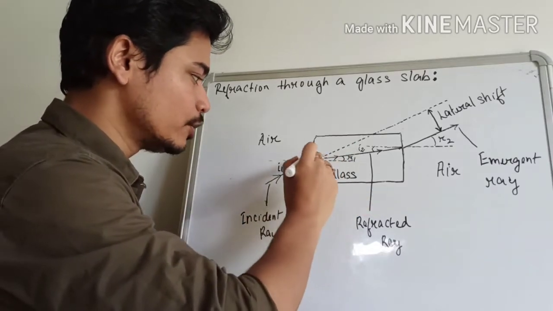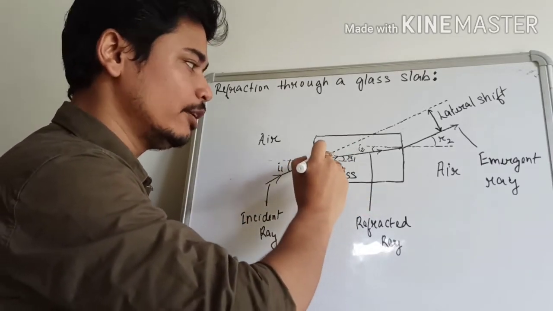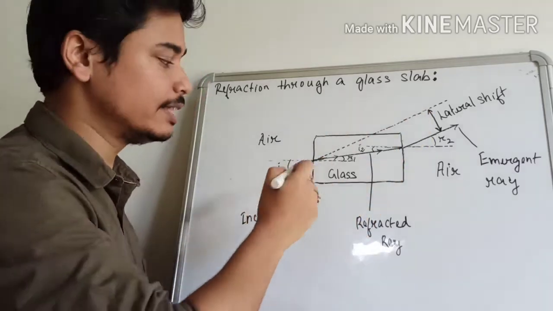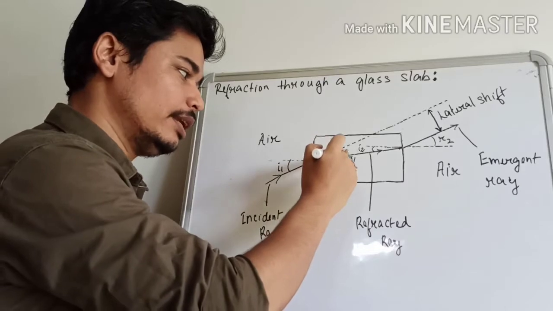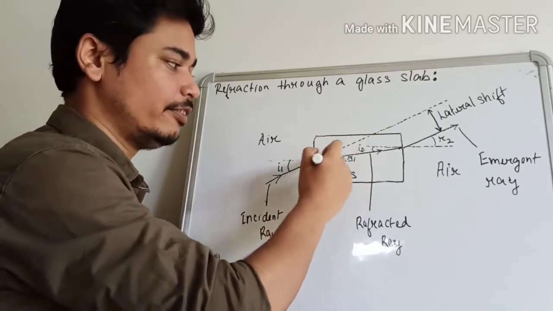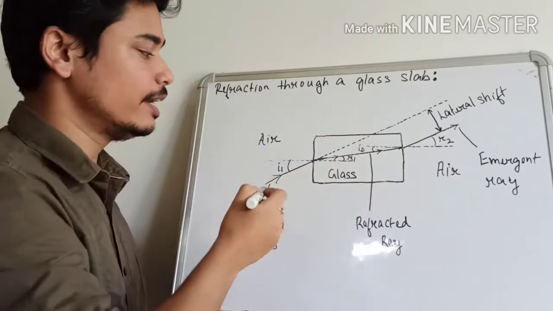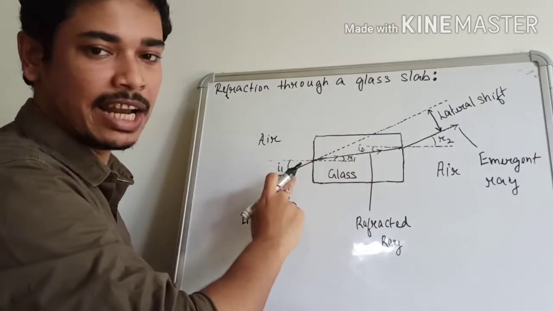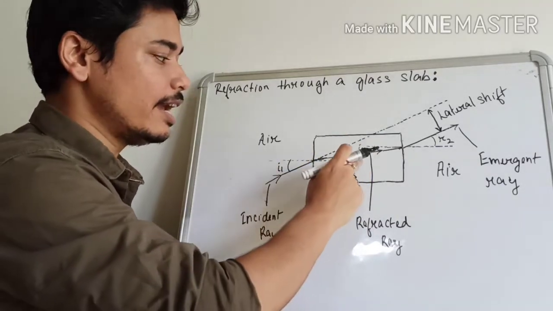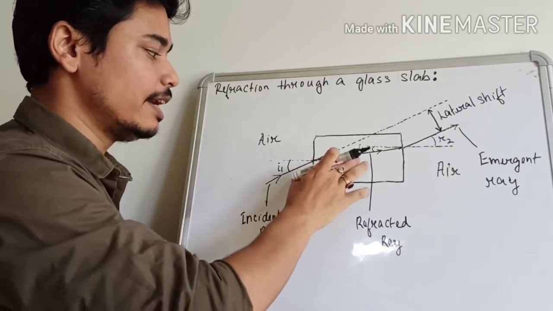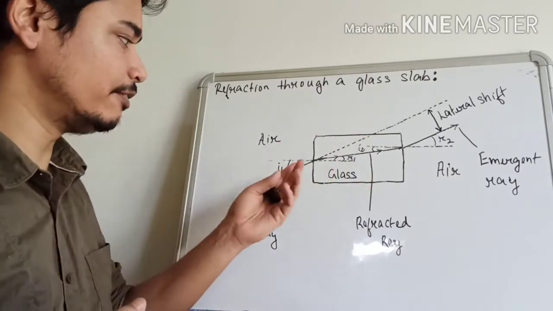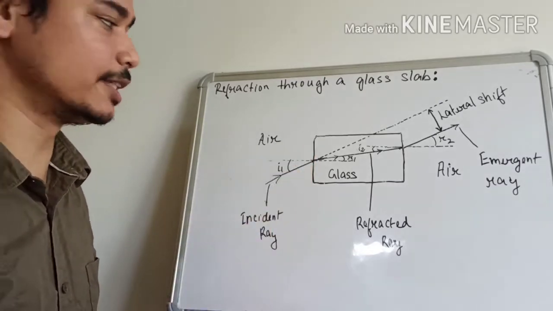This was the normal, so this incident ray would have traveled along this direction, but now since it is suffering refraction, this ray will bend towards the normal. The refracted ray will bend towards the normal. So we have seen here that there is a change in the direction between the incident ray and the refracted ray. It means there is a change in the direction of the path of light as it suffers a refraction at the first interface.